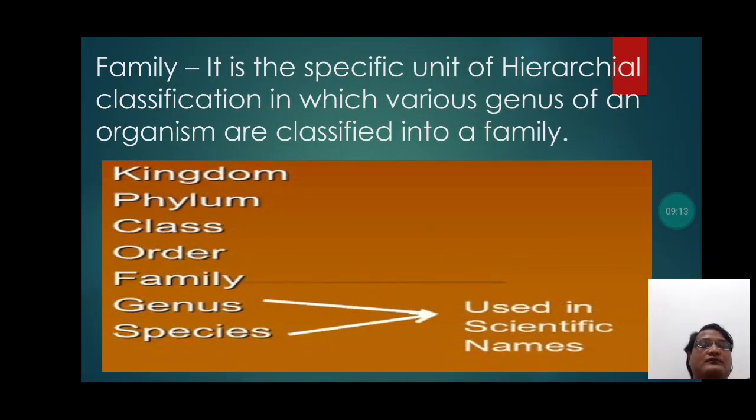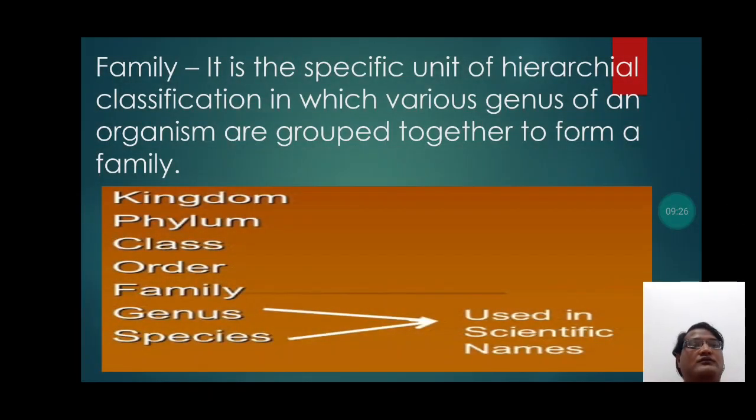Family. It is a specific unit of hierarchical classification in which various genus of an organism are grouped together to form a family.